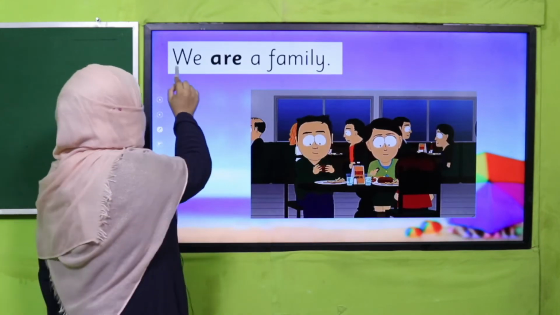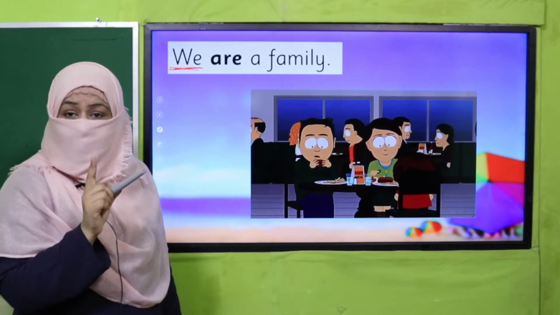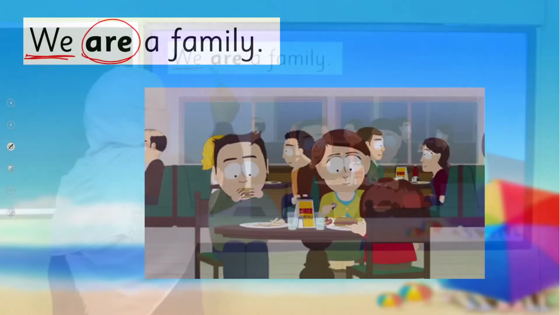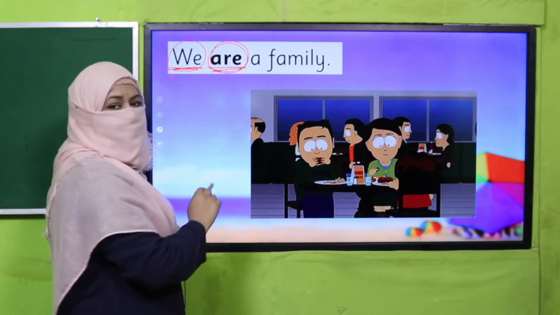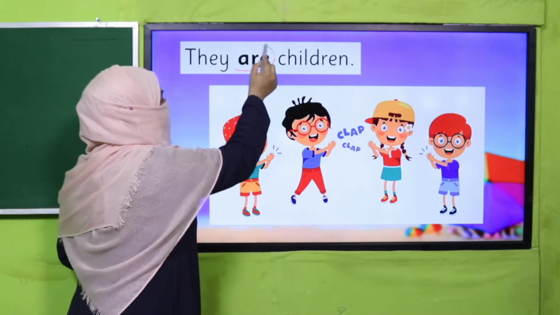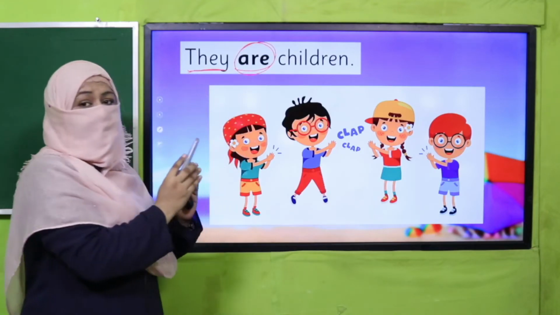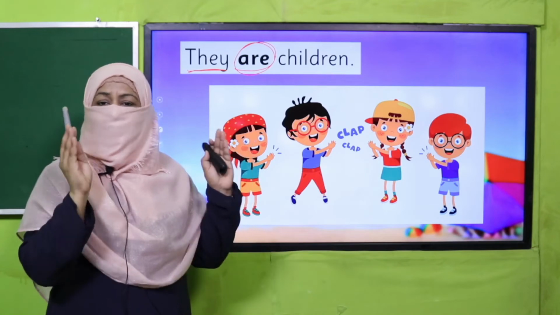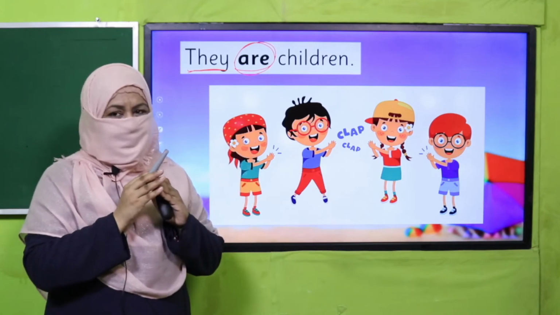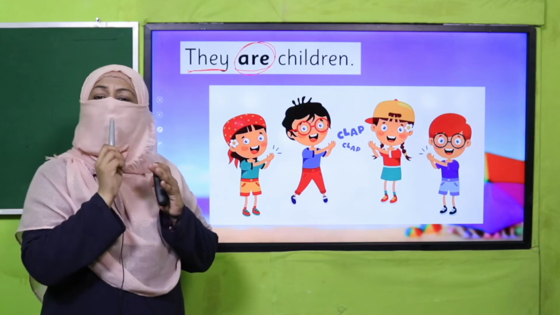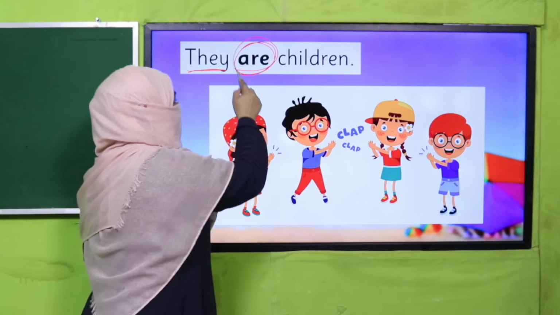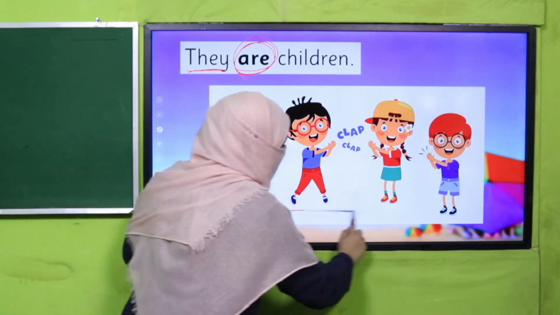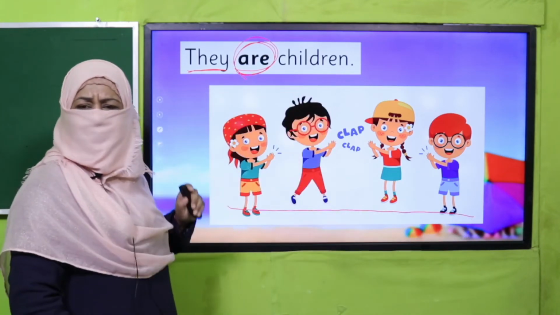Now, if this naming word is for plural, we use are with that. We know we is a substitution word for more than one person. That's why we will use are with it. We are a family. They are children, because they are more than one. So for plurals we use are, right? For plural naming words, for plural substitution words, and for plural pointing words we use are, right? They are children. They are more than one. They are plural. That's why we have to use are.